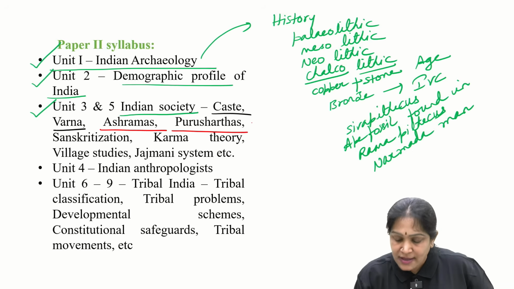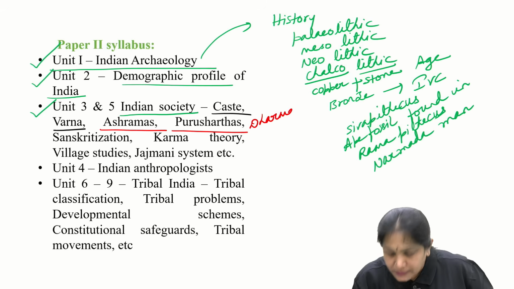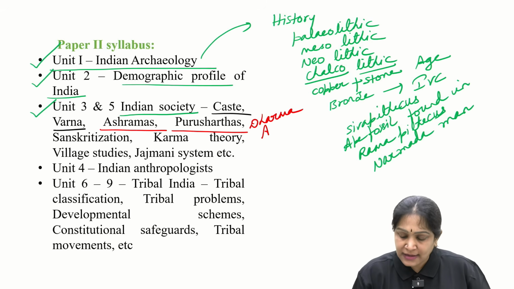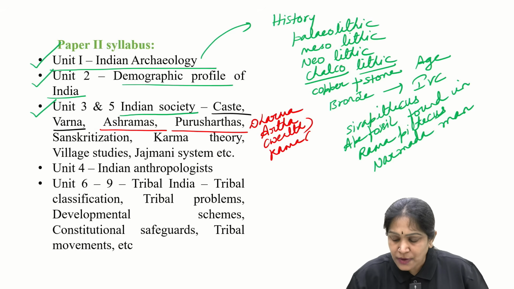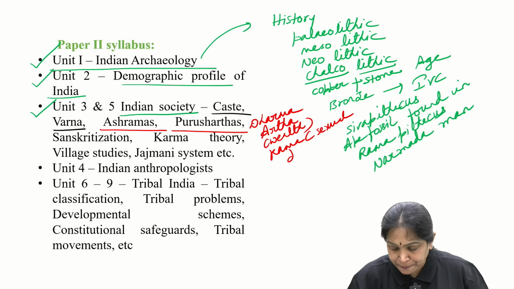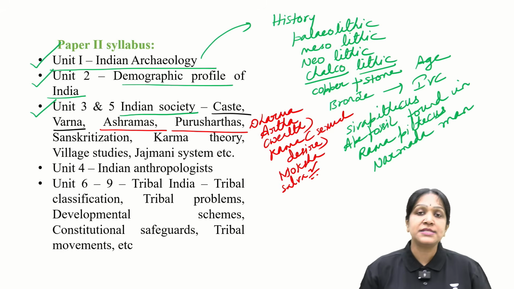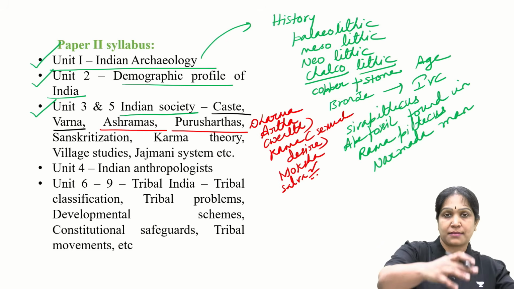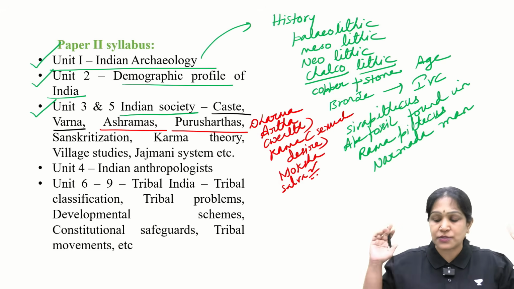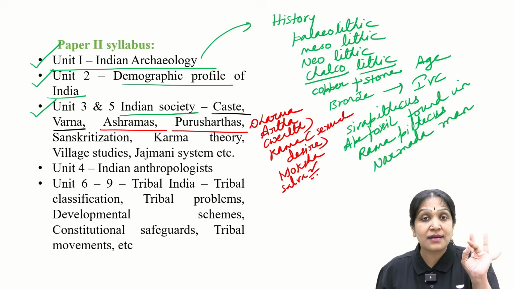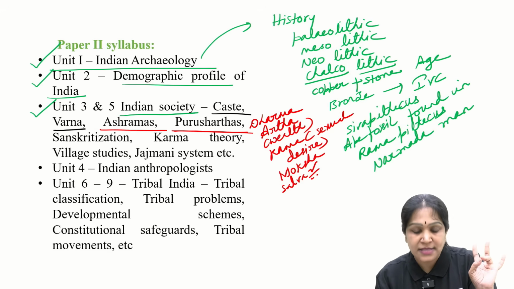Purusharthas. What are the Purusharthas? Dharma means what? Righteousness. Artha means what? Wealth. Kama means what? The sexual desire. And moksha. Moksha means what? Salvation. Salvation means Jivatma entering into Paramatma, my individual soul entering into the universal soul, that is called Paramatma. Dharma, Artha, Kama, Moksha are the Purusharthas.